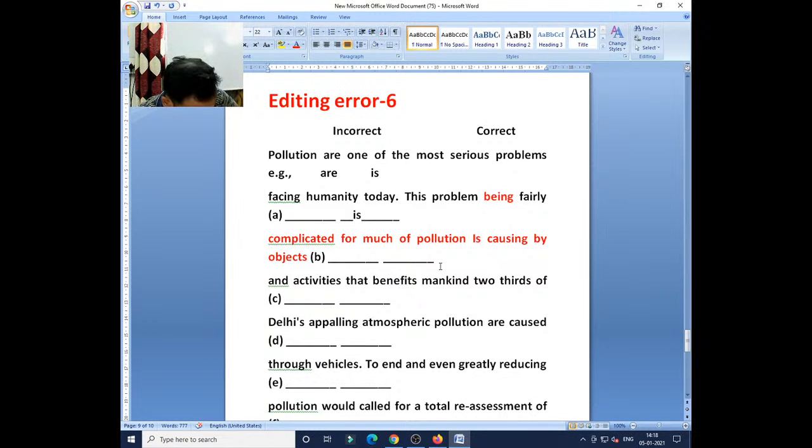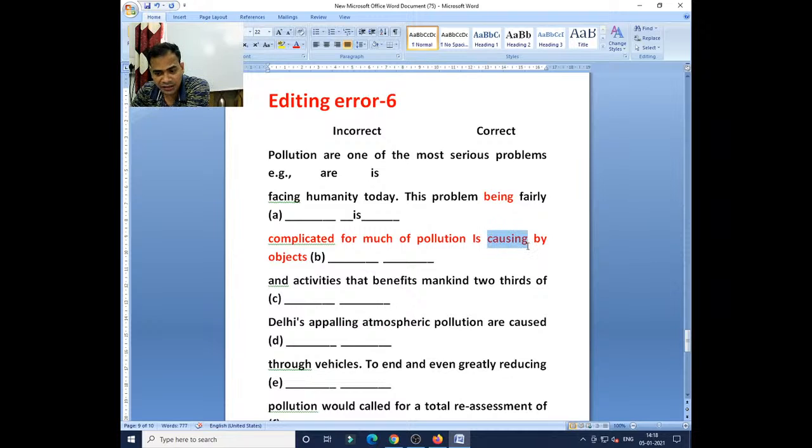Okay, very good. This problem is fairly complicated, for much of pollution is caused by object.